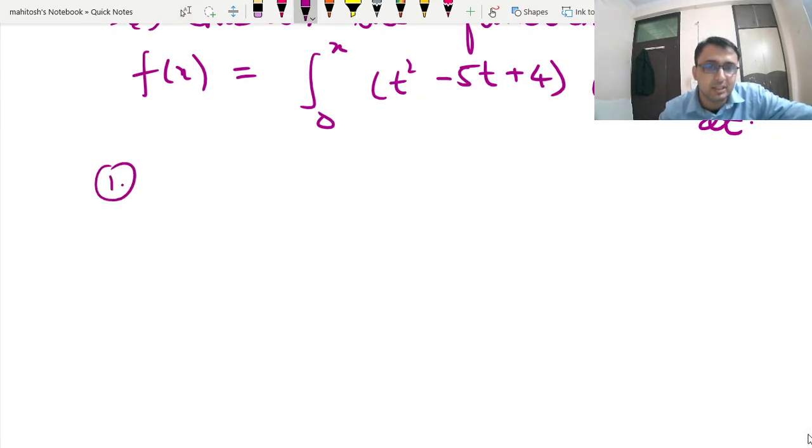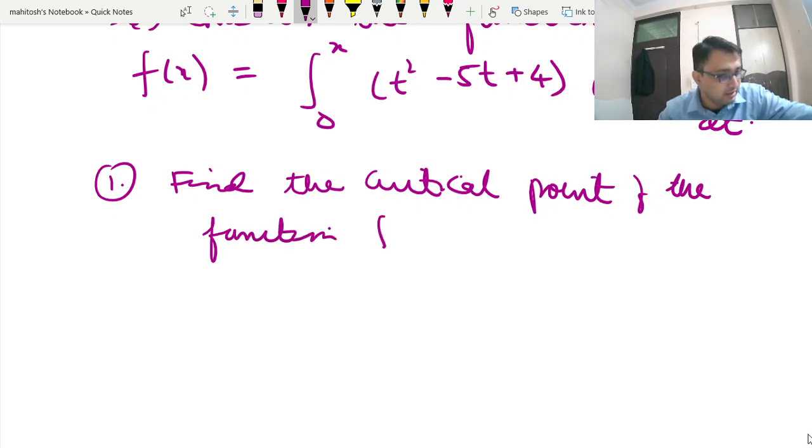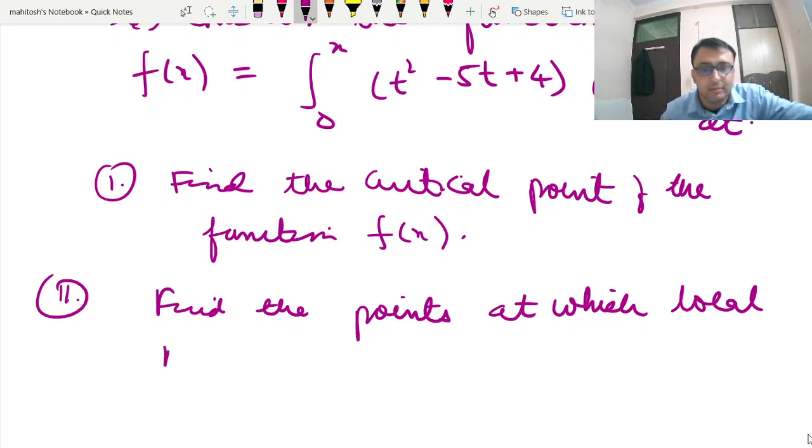So first, they are asking, find the critical points of the function f(x). Second, find the points at which local minima, or minimum, occurs.